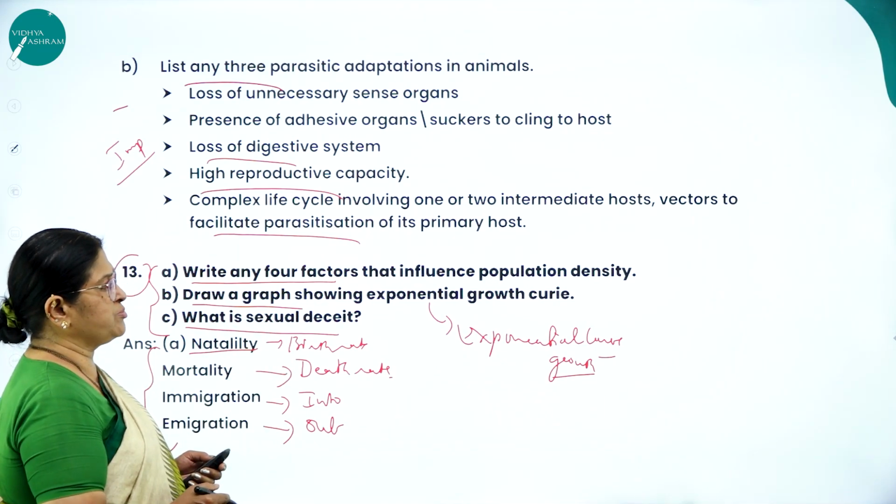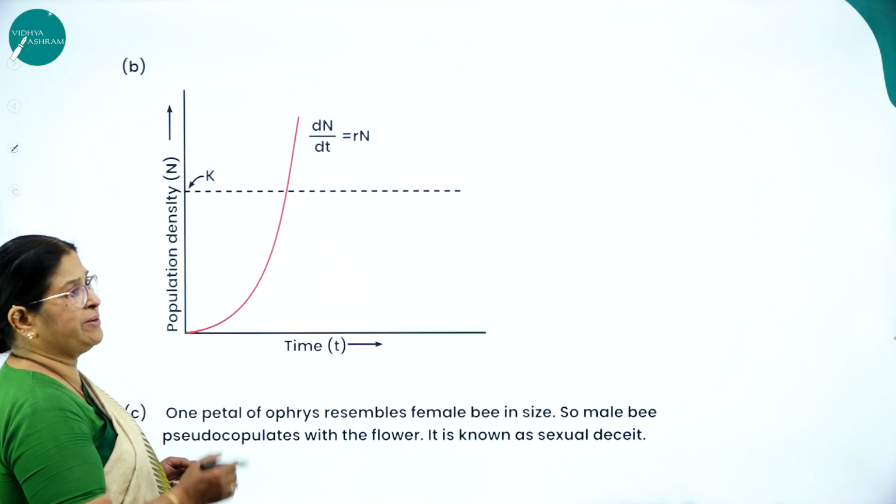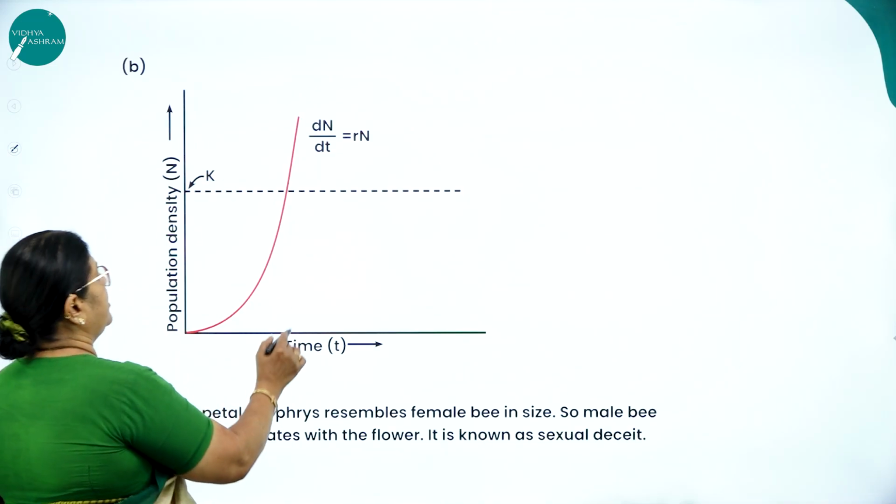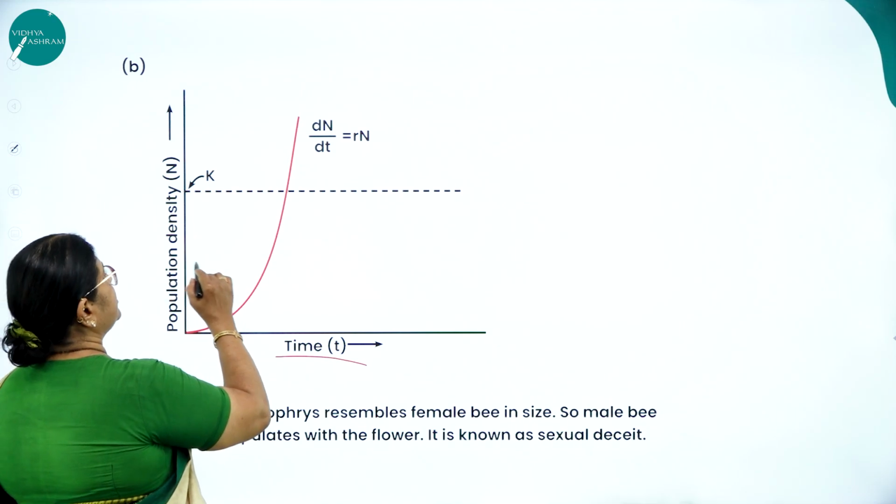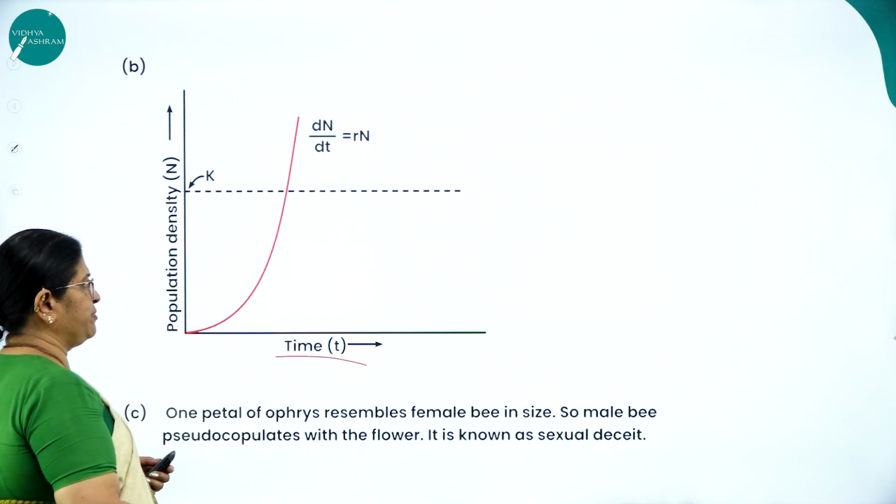Draw a graph showing exponential growth. I told you it is a J-shaped curve. Here you can see the curve, time against population density. Here you can see it is the J-shaped curve.